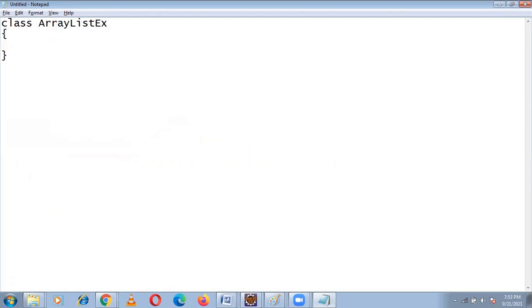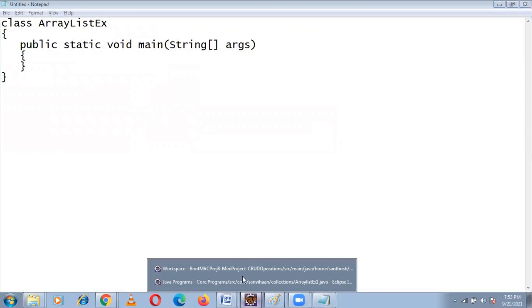I should type class ArrayListEX, curly braces, and public static void main. Typing only takes so much time. If you are using an editor, you get the class, main method, and curly braces automatically, everything you want.